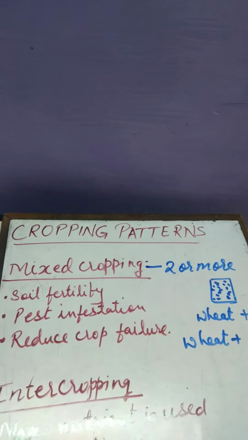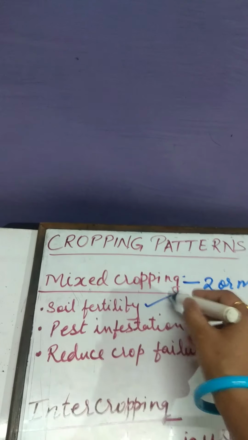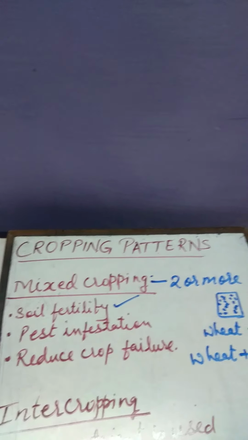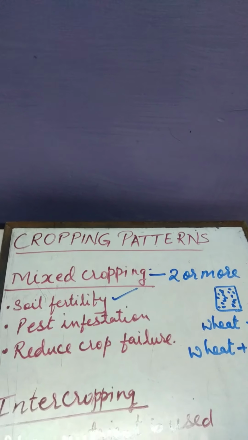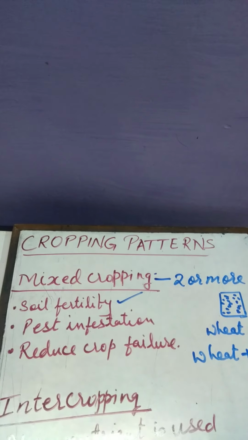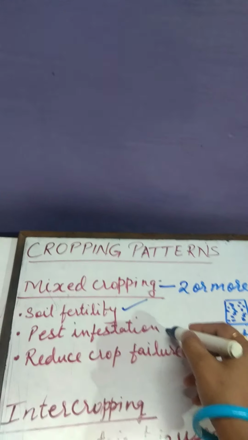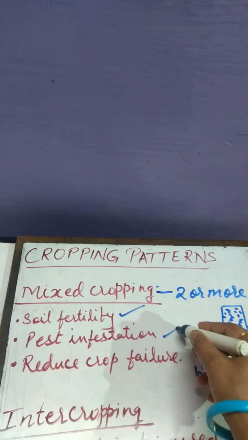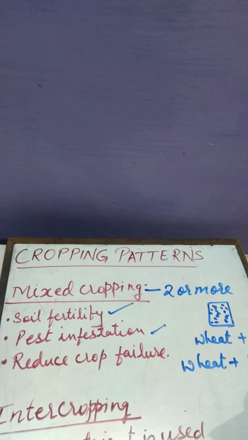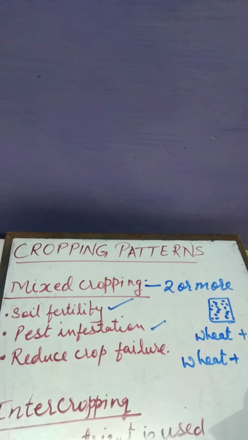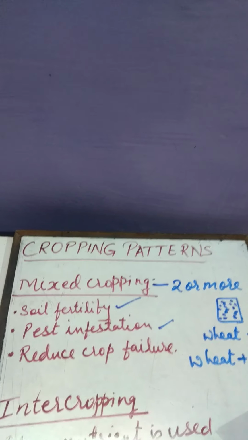Now what are the advantages? It will improve soil fertility. Chances of pest infestation, means chances of crops being damaged by pests, will be reduced. Clear?